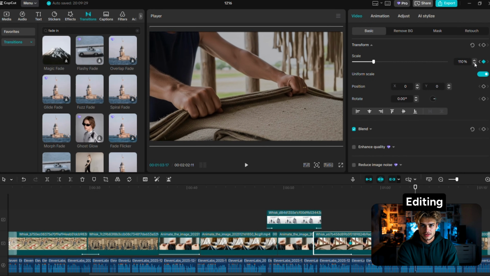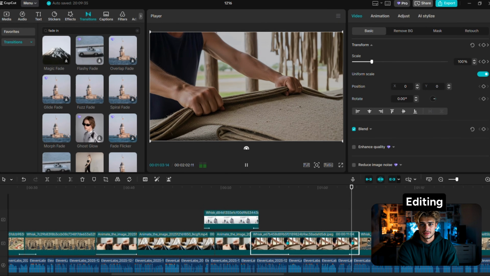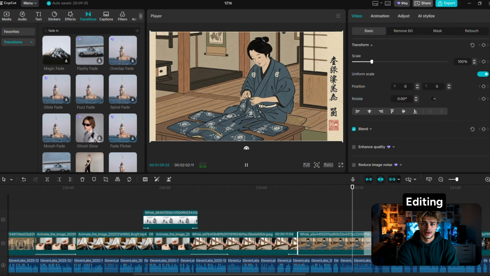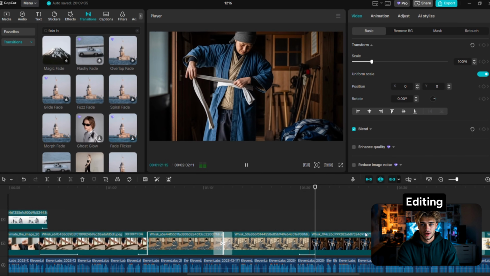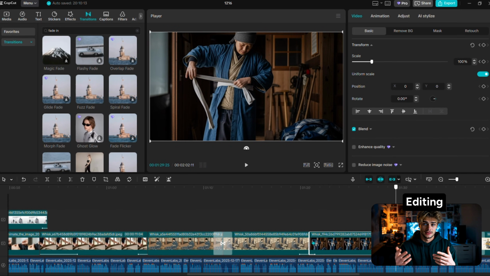Just click the image scene, adjust the aspect ratio, and click the diamond. Go to the other end of the image scene and raise or lower the aspect ratio. Then right-click the diamond and either select ease in or ease out.